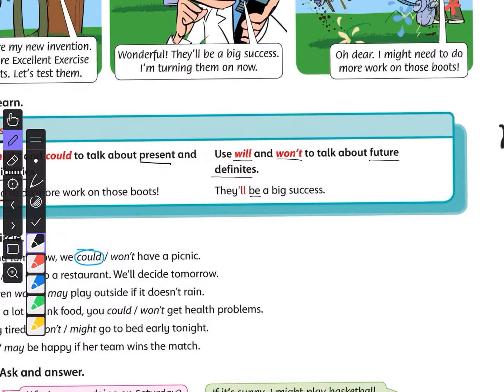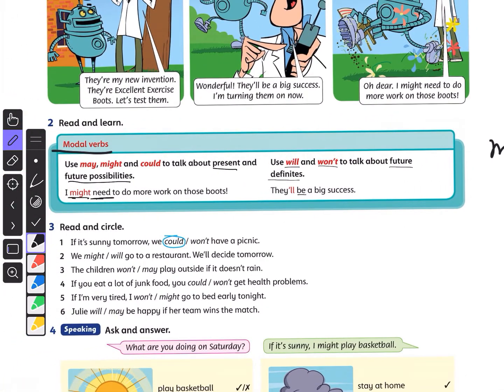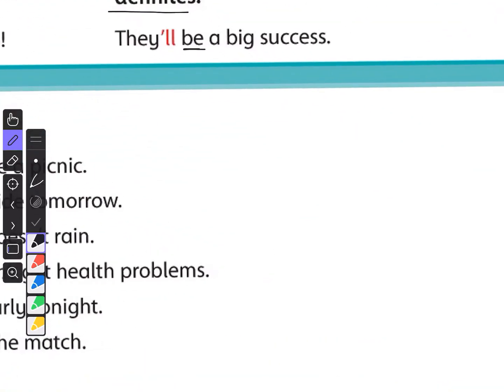Now I write you some examples for future and present possibilities, and also for future definites. The first one, I write three examples for future and present possibilities. First one, I use may.